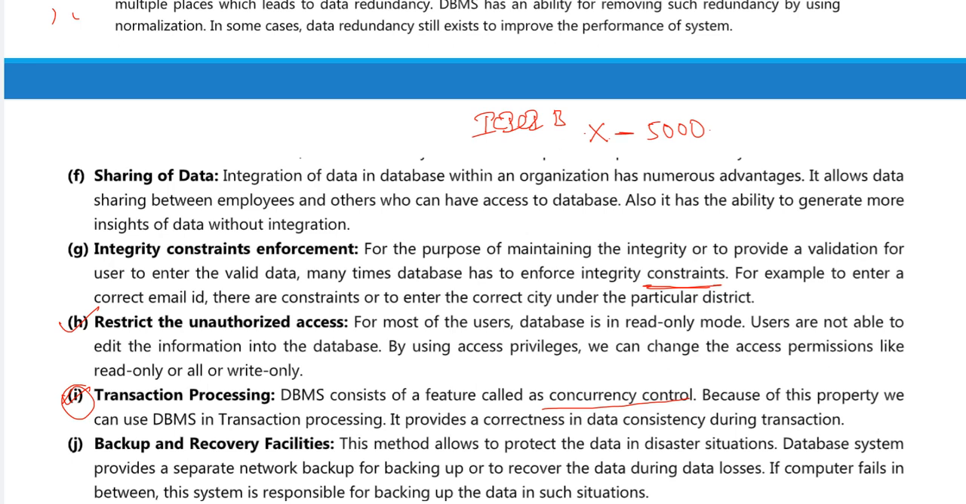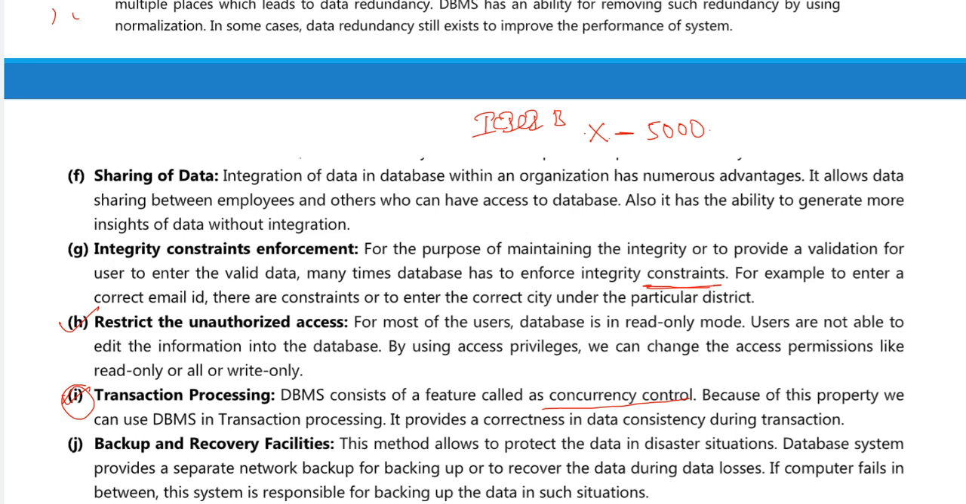So ICICI Bank maintains a database management system, DBMS. In that database they have all the customers' details: employee details, and the details of the account holders, their phone number, mail ID, permanent address, and mainly the balance. All of these are there. Now I'm going to explain what you mean by concurrency control. What is transaction processing?